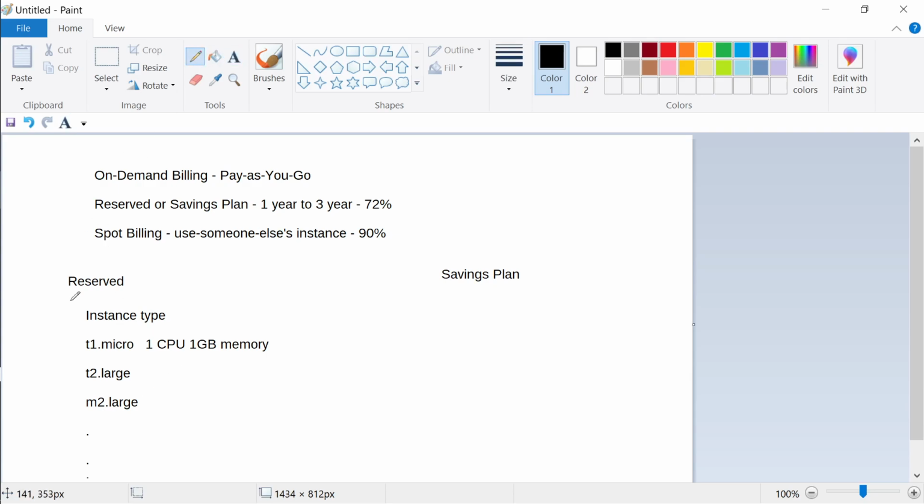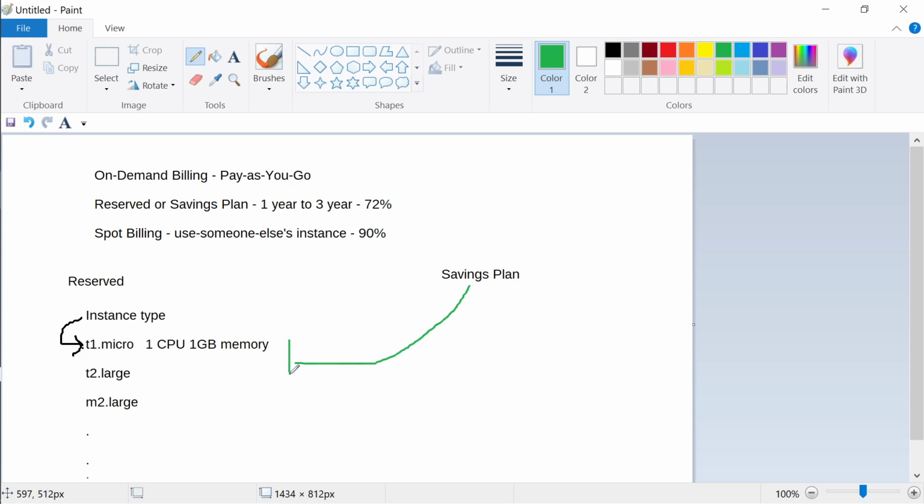In reserved, basically you are going for a particular type of instance. So you are saying I am reserving T1.micro for 1 year. Okay, so that is what it means. You cannot switch. You book for T1.micro and it is like you're saying you want a small room, now you want a big room, and you still want the same savings to be applied. It will not work. So you have to be careful in this type of booking.